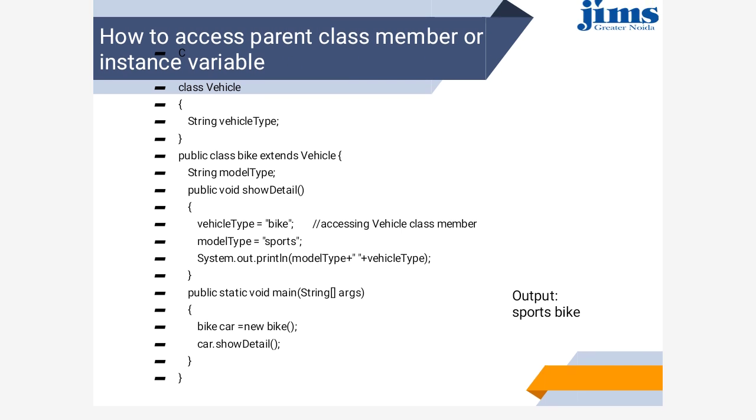In this example, we will discuss how to access parent class member or instance variable. What is an instance variable? That is a field of any class.